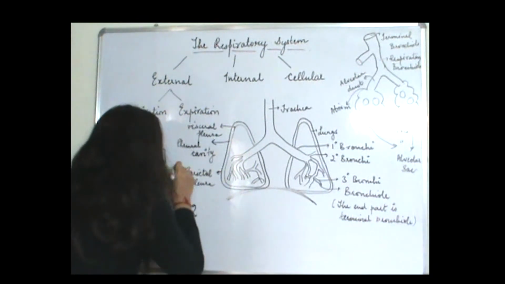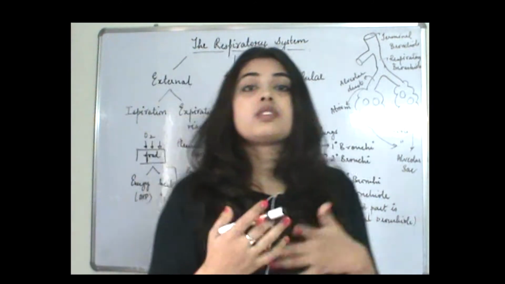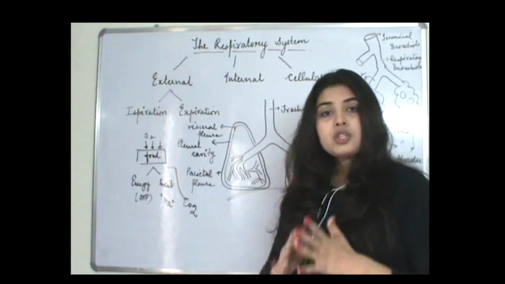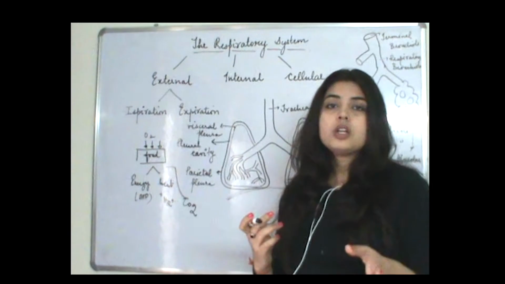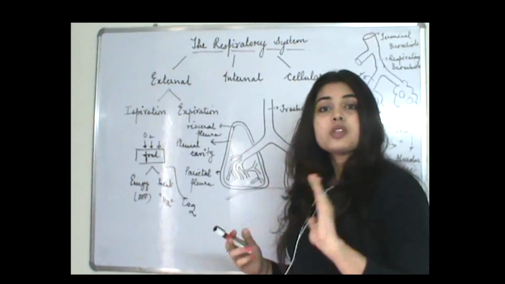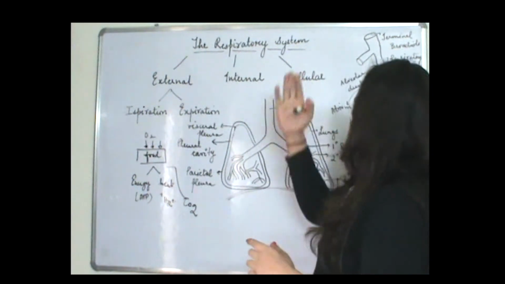CO2 is the major thing that is also released after the oxidation of food. When the food is oxidized, CO2, which is produced inside your body, has to be eliminated because it is toxic to your body. Right? So CO2 has to be eliminated. That means, again, which process will take place? The breathing process. Now let's come to the respiratory system.